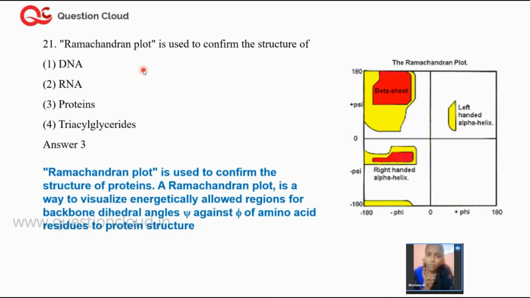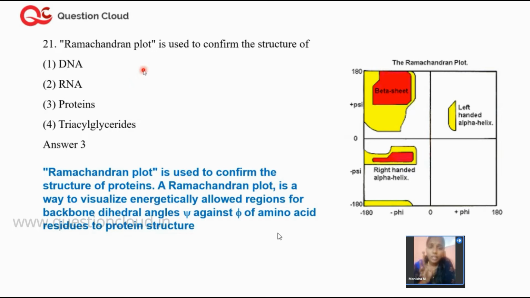Do you know what the different types of protein structures are? Alpha helix and beta pleated sheets, that is the secondary structure, primary, quaternary. Actually, when you talk about proteins, proteins have four important types of structures. The first structure is called the primary structure. The second one is called the secondary, the third is called tertiary, and the fourth one is called quaternary. These are the four important ways of classifying proteins based on the structure. First, let us see what the primary structure is.